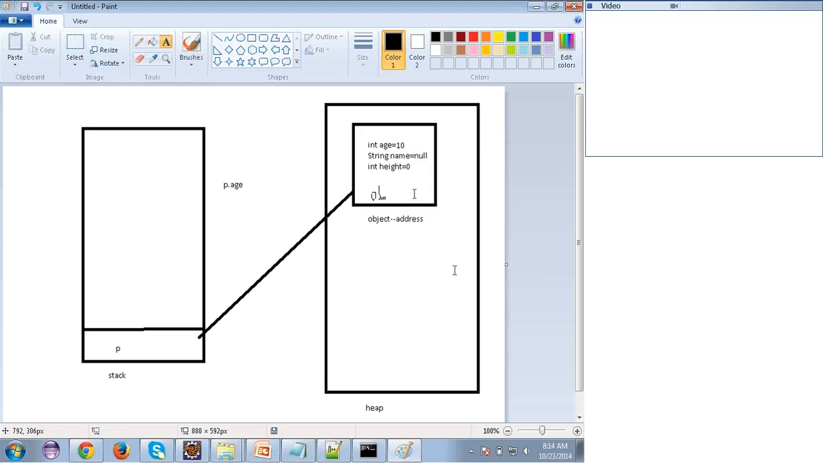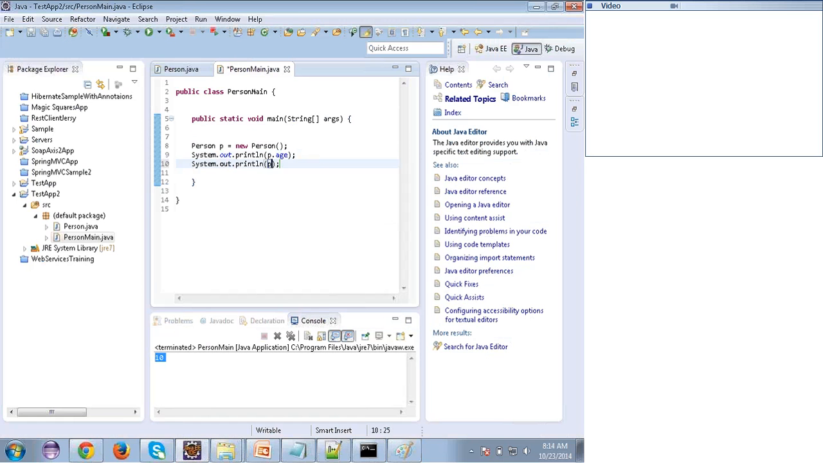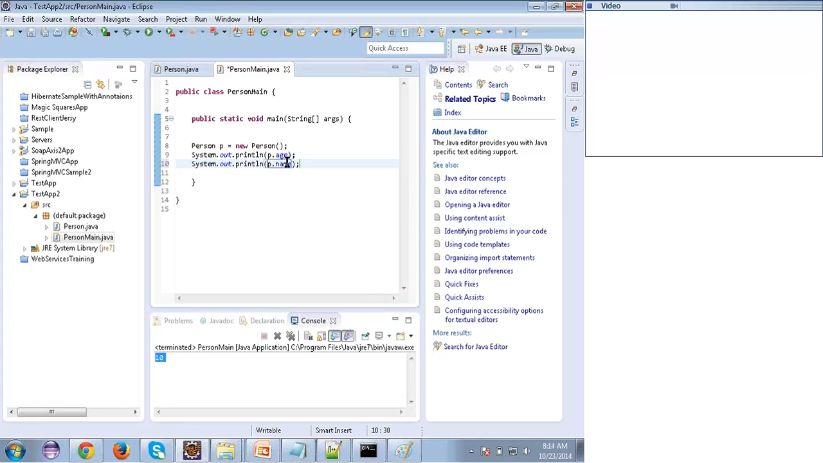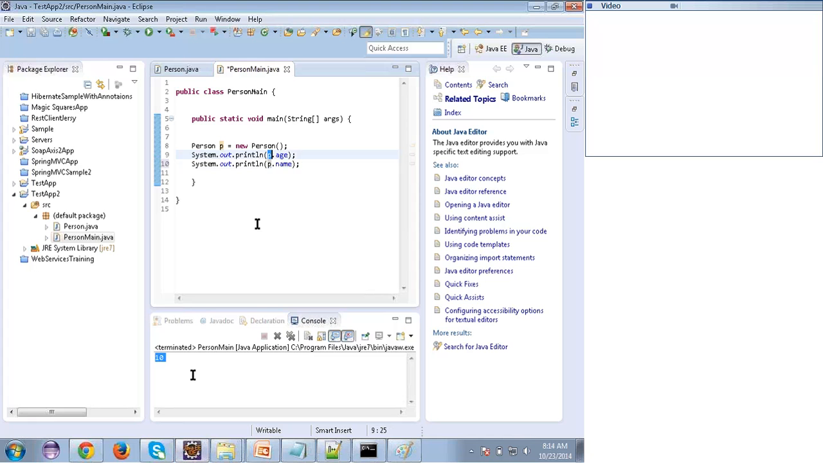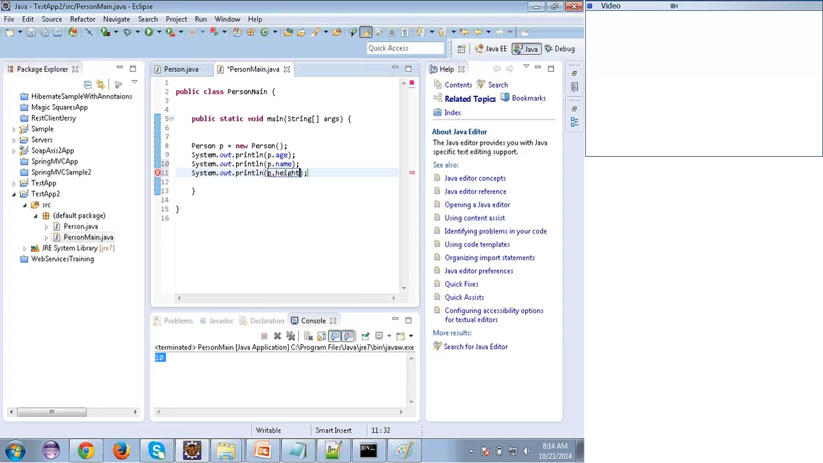Clear as of now? If I want to access the name, how do I access it? Same thing: p.name, right? p is a local variable which is pointing towards the object. That's why I'm able to access it with p. Clear? Okay. p.height.